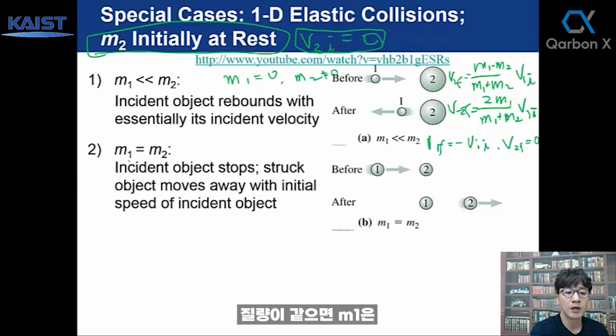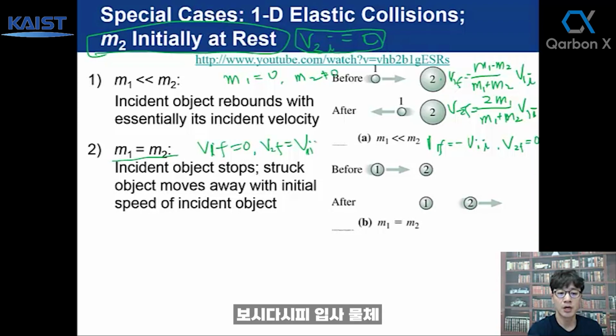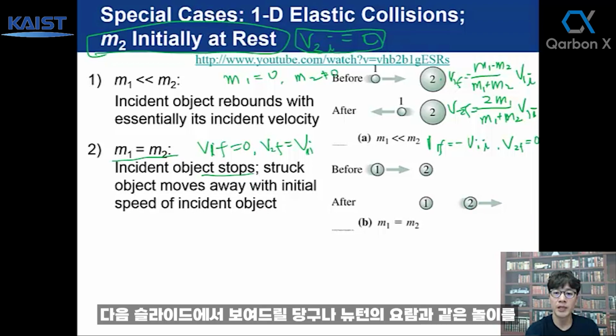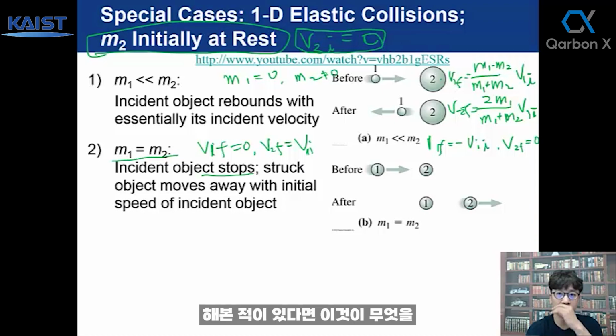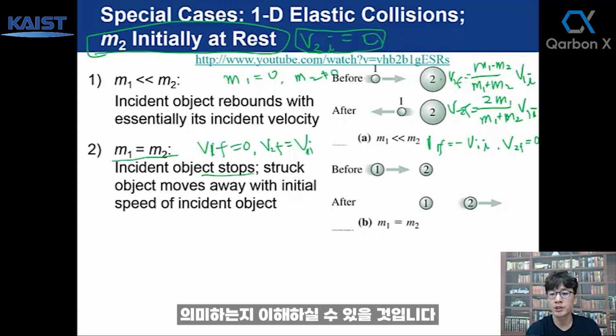And if the masses are the same, m1 is equal to m2, you can see v1f is 0. The incident object stops, and the struck object's v2f is equal to the initial speed of the incident object. If you have ever played billiards or seen Newton's cradle, which I will show in the next slide, you'll probably understand what this means.